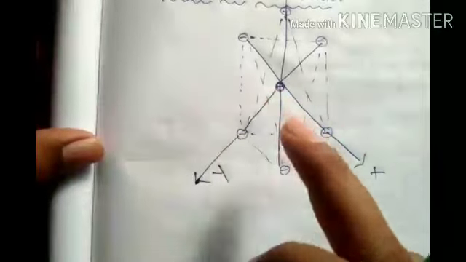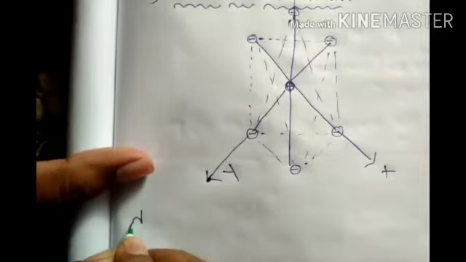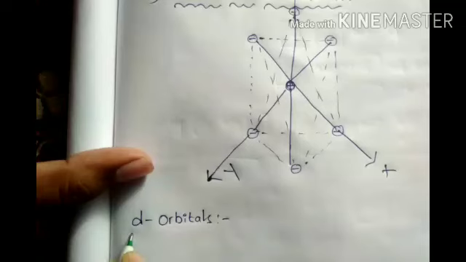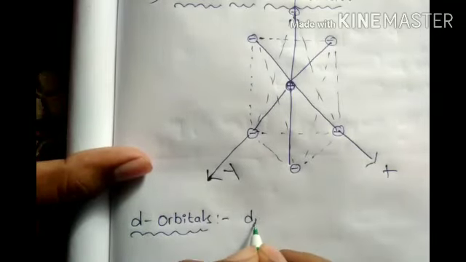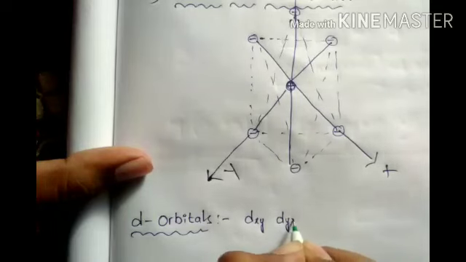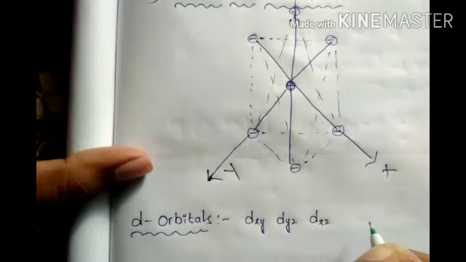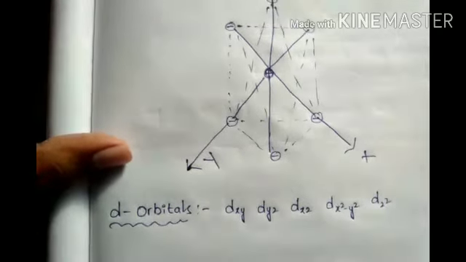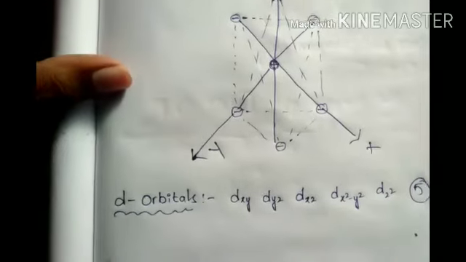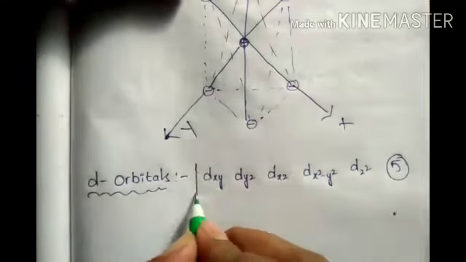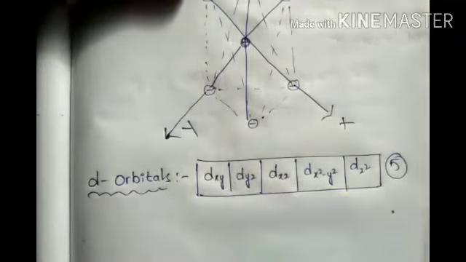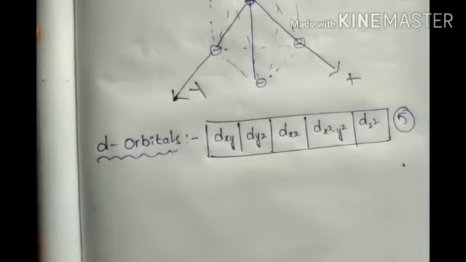Now let's go to the d orbitals. After that I will explain this. How many d orbitals are there? dxy, dyz, dxz, dx square minus y square, and dz square. Totally 5 d orbitals. We take them in boxes, five boxes, as you already know.